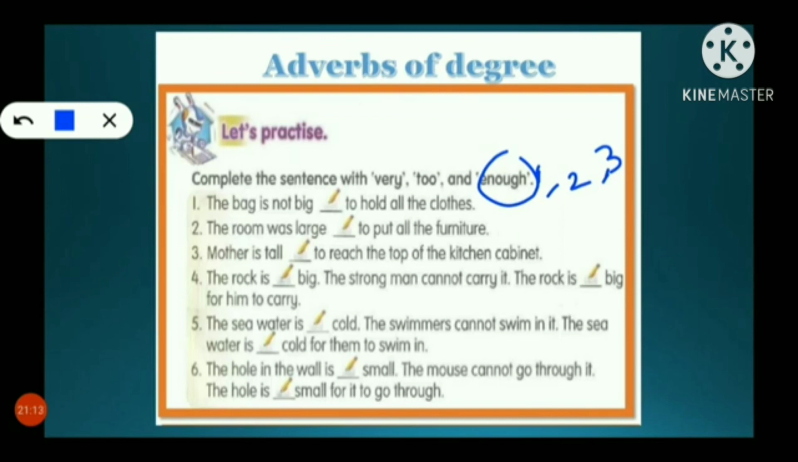The rock is very big. The strong man cannot carry it. The sea water is too cold. The swimmer cannot swim in it. The sea water is too cold for them to swim in. The hole in the wall is very small. The mouse cannot go through it. The hole is very small for it to go through. Are you clear, students? Yes.